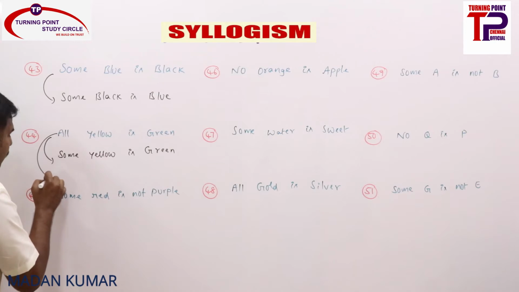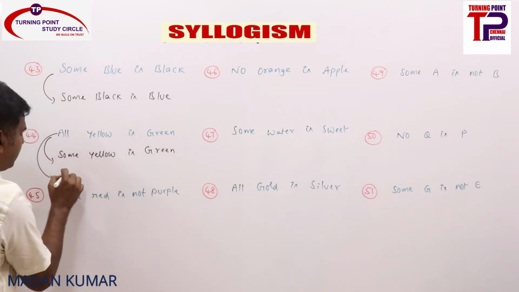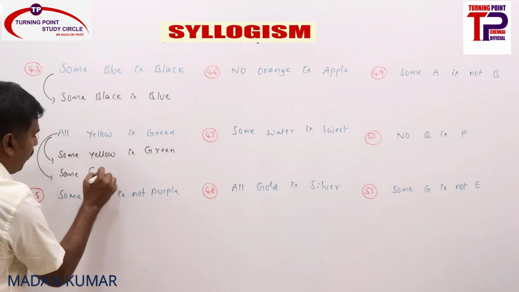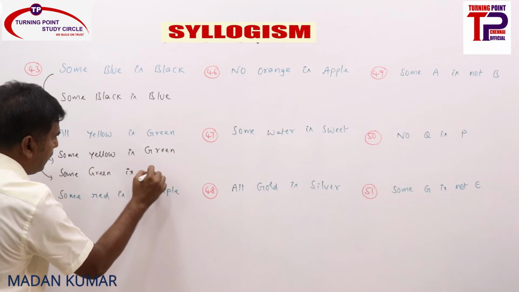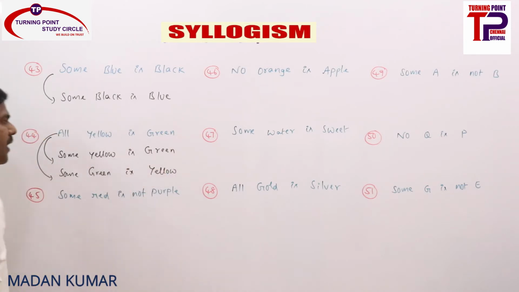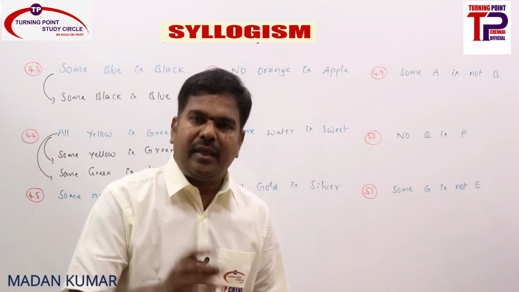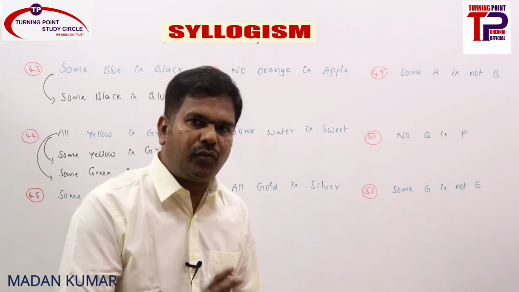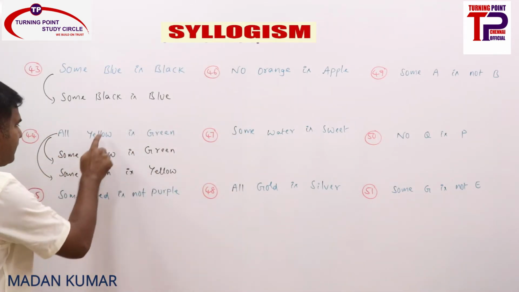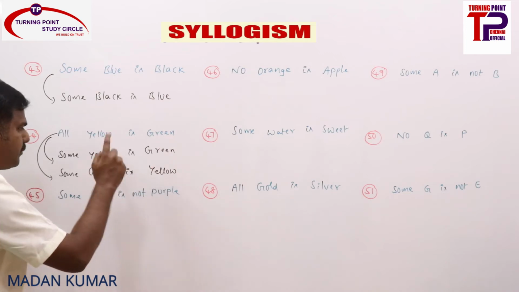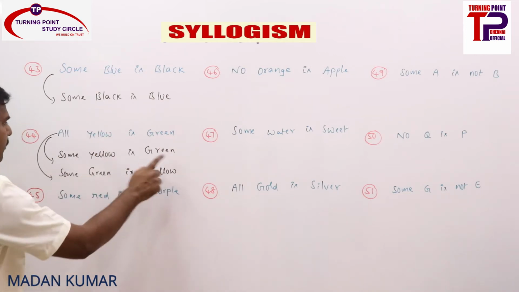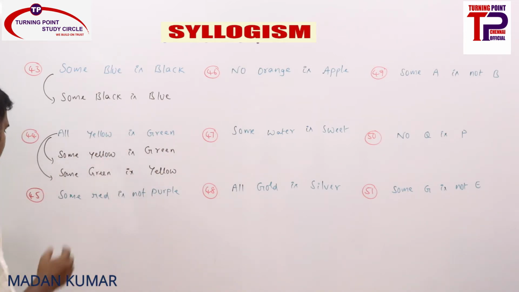And A can be converted into I, so that means some green is yellow. From the A statement, how many immediate inferences are there? Two. A is implied by I, and A can be converted into I. Implication: same subject and predicate. Conversion: subject and predicate interchange. So some yellow is green or some green is yellow.